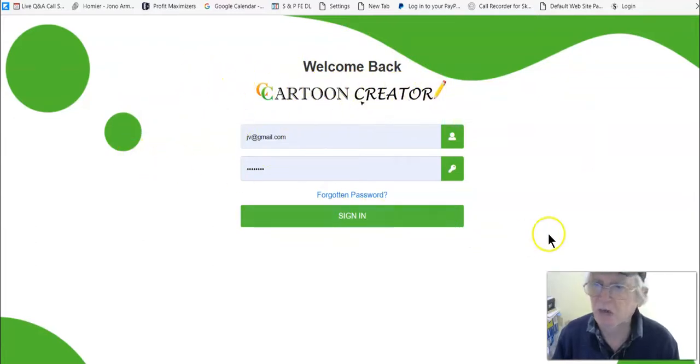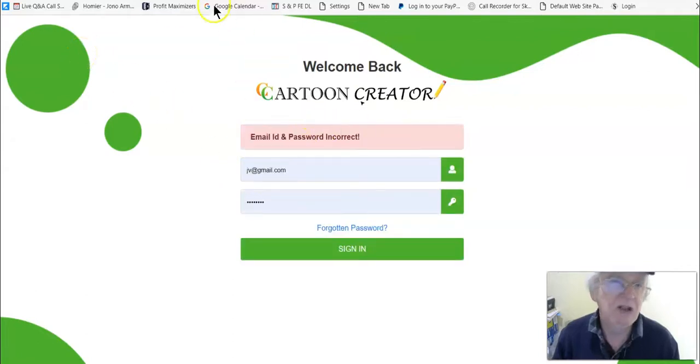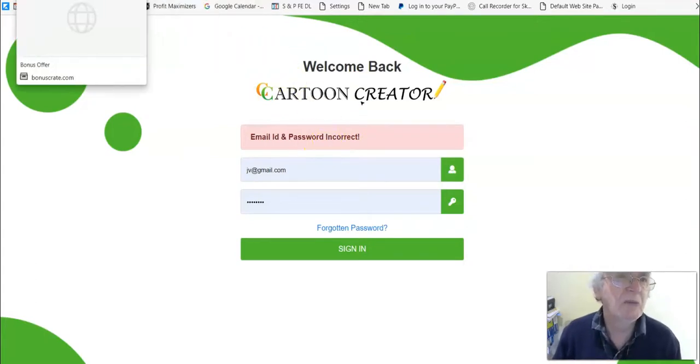I'm at the members area here, which I can't get into because someone's changed the password. This happens occasionally, as I'll show you. I get to sign in because I'm a JV here, and I should be able to get in. I've got the email address and password, but look what happens. You see, incorrect. So someone's changed it. That's how it goes around here. I don't know why that is, but that's been changed.